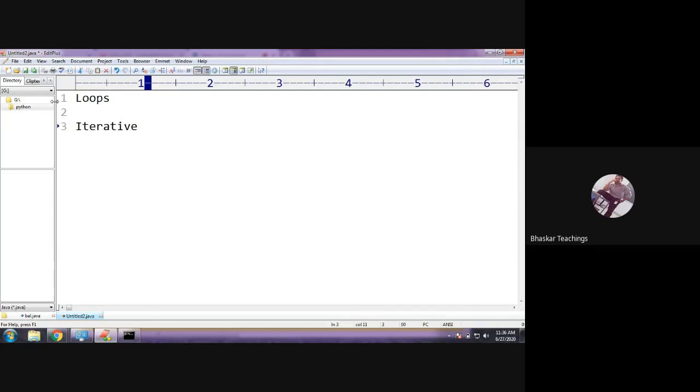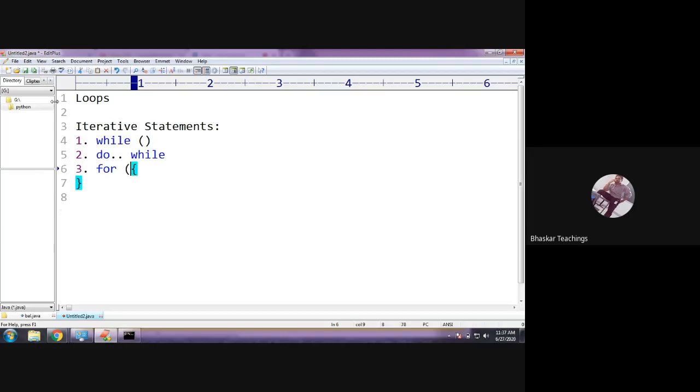Okay, iterative statements, loops. So how many loops do we have in Java? I told you already. One is for, while loop. First one is while loop, second one is do while, third one is for loop.